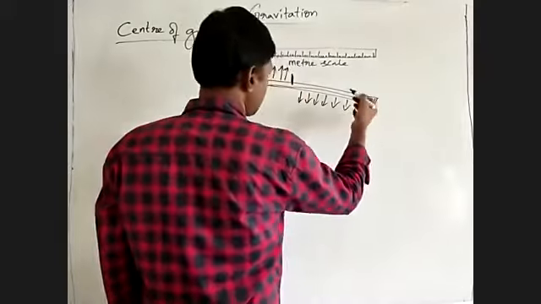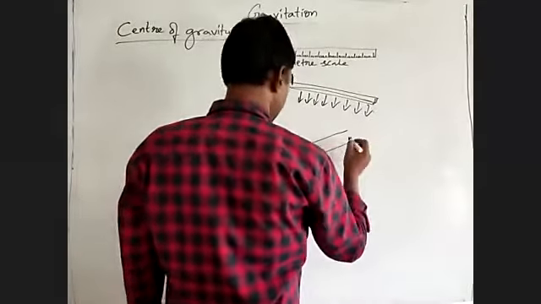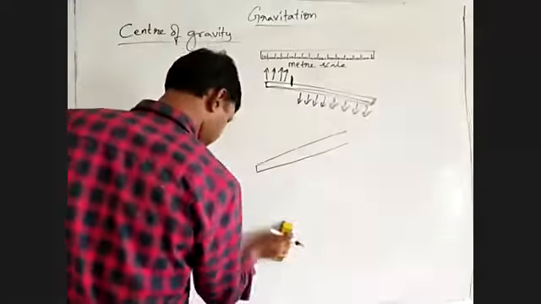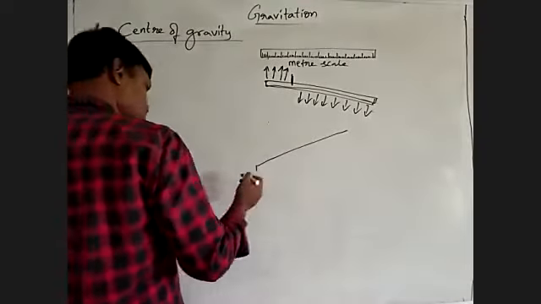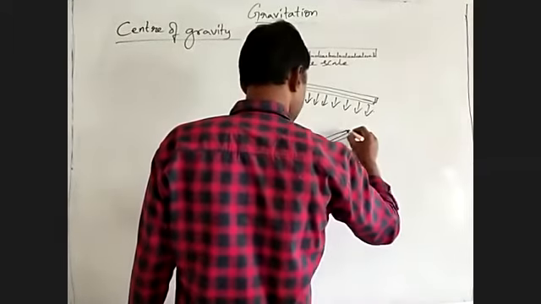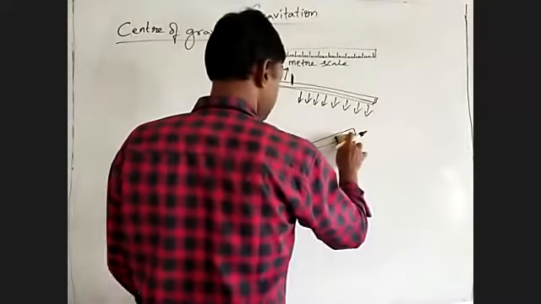So this is the situation. Or suppose you catch at that end, what happens? Your meter scale will come to a position like this. So this is the experience you can observe.